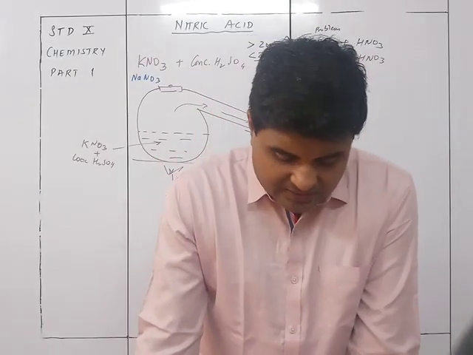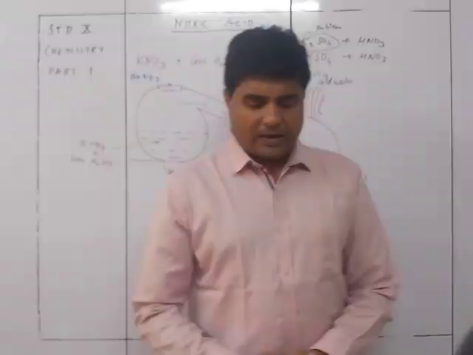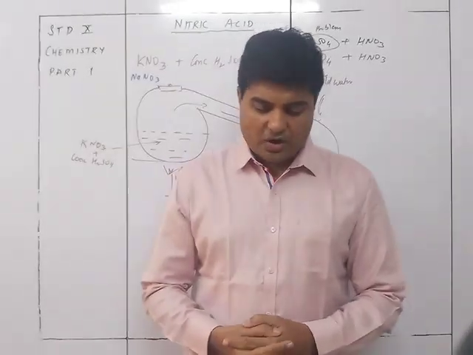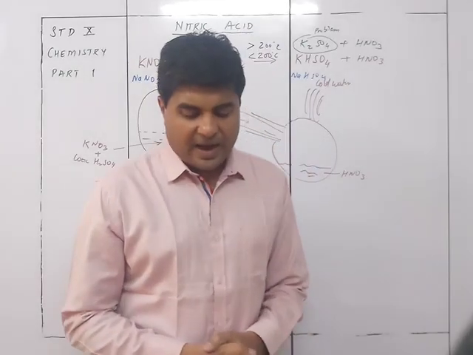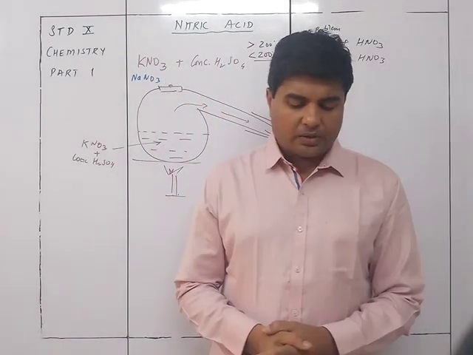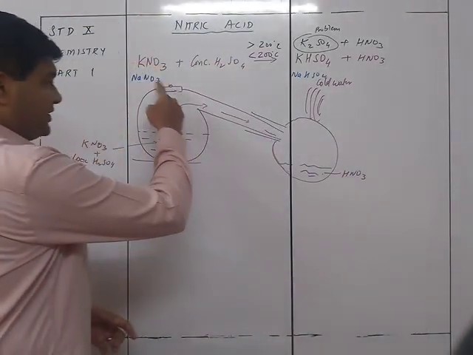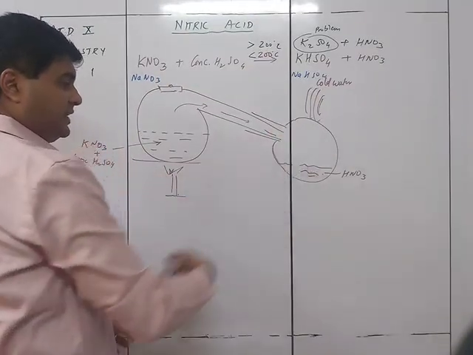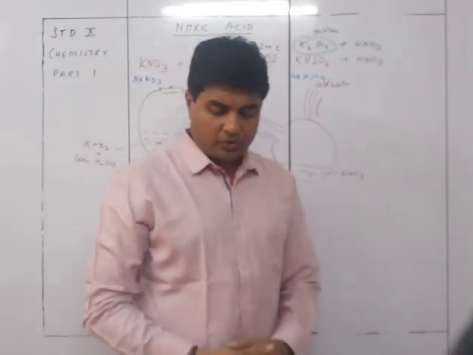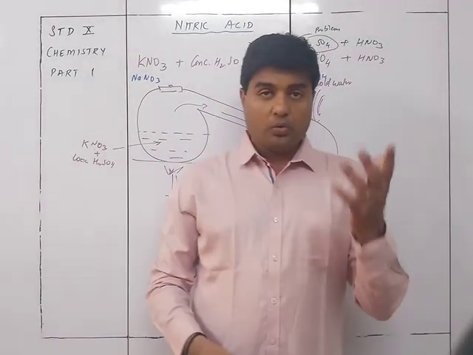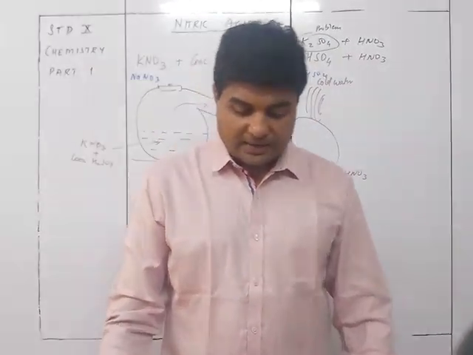All glass apparatus is used in the above laboratory preparation. The apparatus consists of a glass retort in which the reactants are heated and a water-cooled receiver to collect the condensed vapors of nitric acid. So yes, this is the glass retort, and this is the glass flask which is going to be used to take the condensed nitric acid.